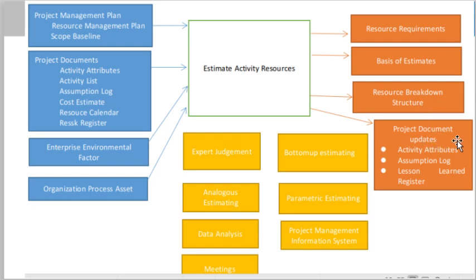The last one is the project documents updates, which includes the activity attributes, assumption log, and the lessons learned register. Remember that the lessons learned register is normally done at the last stage of the project. That means it is not necessary to always do it at a later stage. You can do it at an early stage as well.